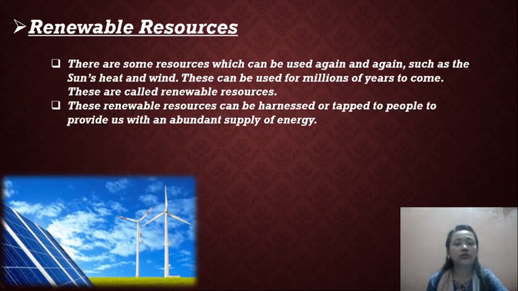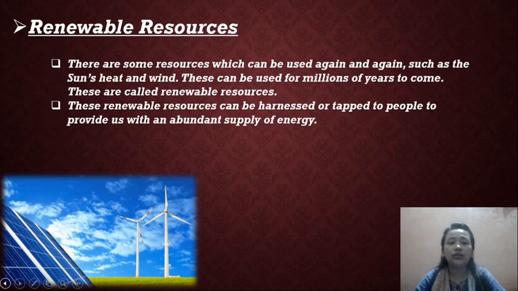Those renewable resources can be harnessed or trapped by people to provide an abundant supply of energy. Harnessed means to control or trap.